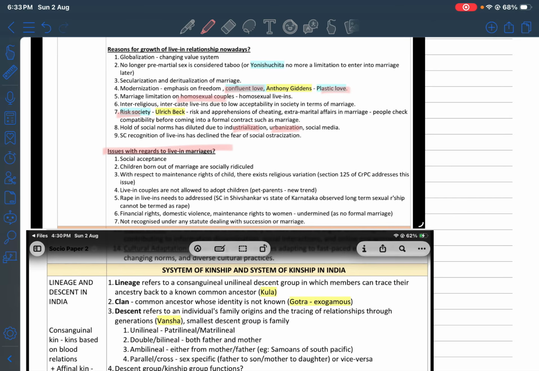Issues with live-in relationships: social acceptance, children born out of marriage are socially ridiculed and not accepted, live-in couples are not allowed to adopt children, pet parents as a new trend, rape in live-ins needs to be addressed. Apart from this, marital rape is also a dominant concept that has always been in debate, right? So all these you just showcase as points that you need.